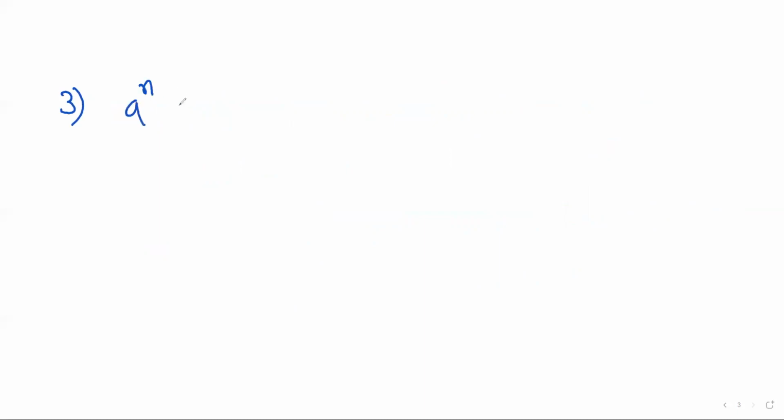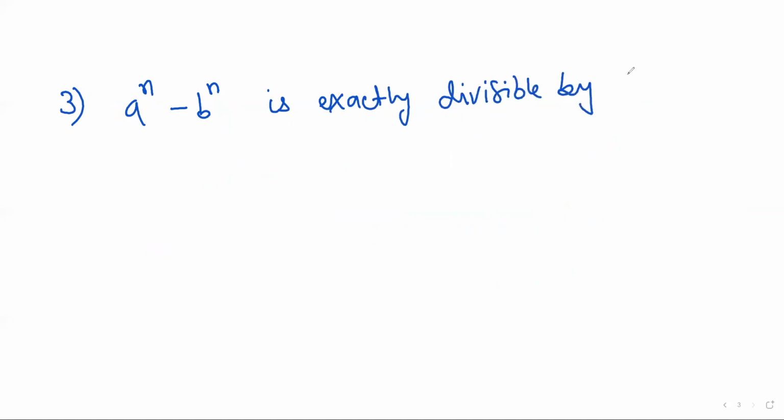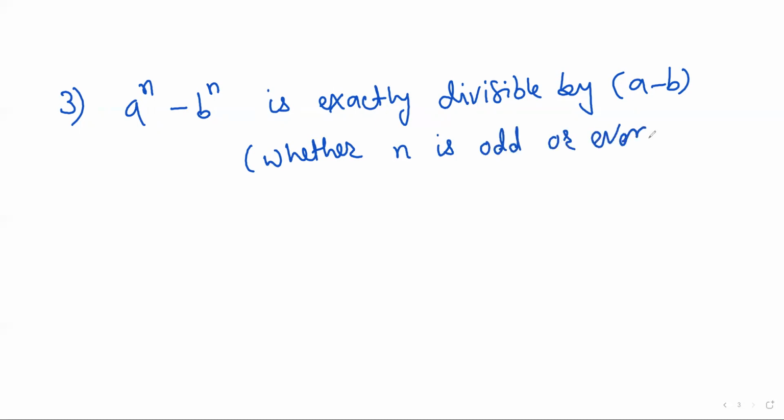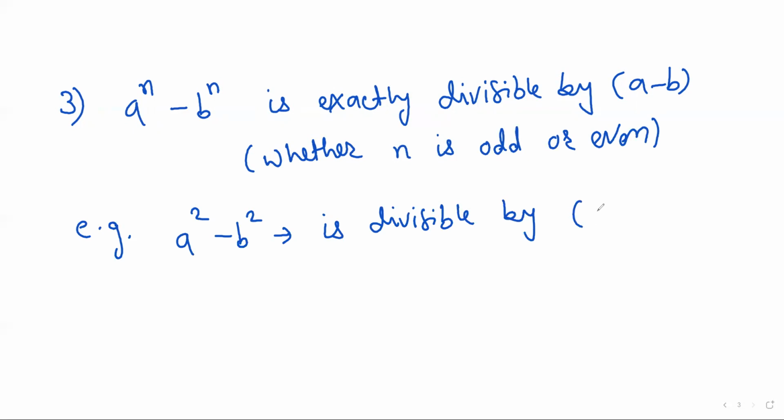Okay, now let's understand third condition. That is a raised to power n minus b raised to power n is exactly divisible by a minus b, whether n is odd or even. For example, a square minus b square is divisible by a minus b.